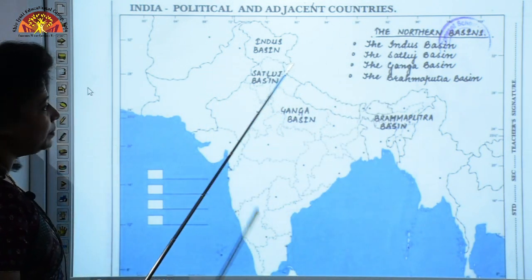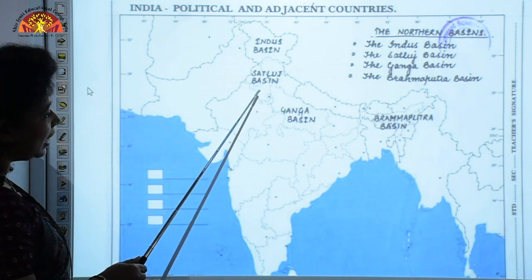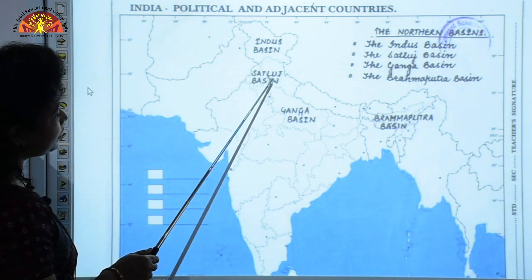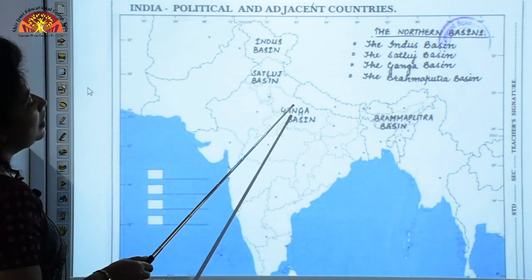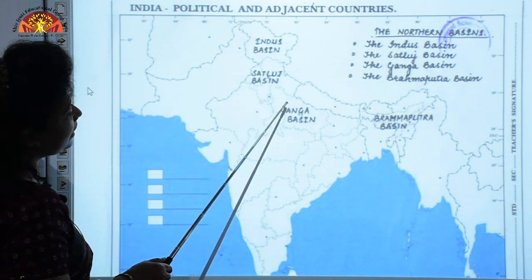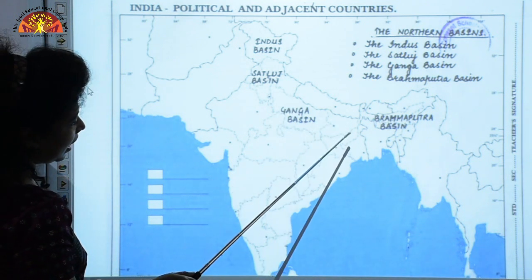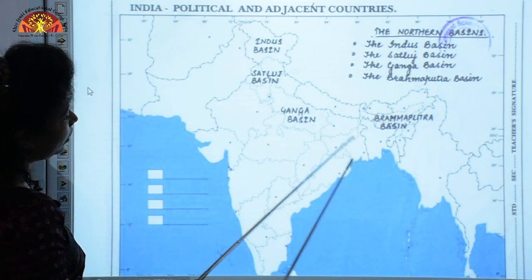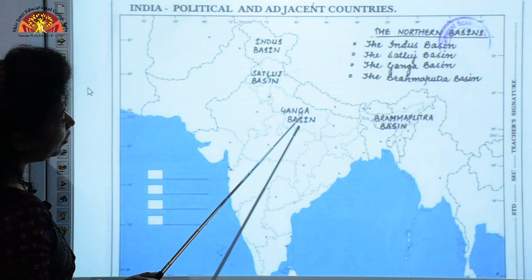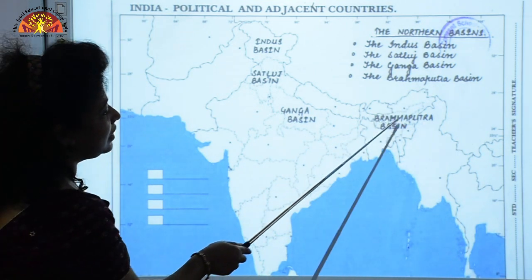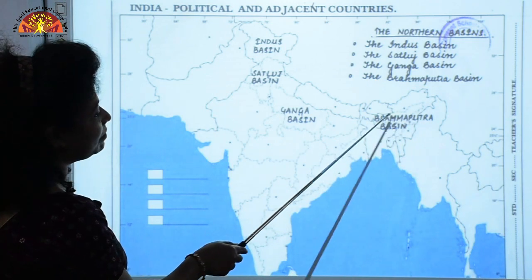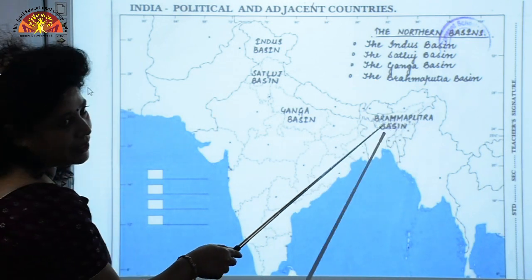As you know, Satluj basin covers both Punjab and Haryana. Where there is Punjab and Haryana, just write Satluj basin here, and Ganga basin covers entire Uttar Pradesh, Bihar, Jharkhand and West Bengal. In this area you have to write Ganga basin, and Brahmaputra basin is a very narrow strip in Assam. Just write Brahmaputra basin here.